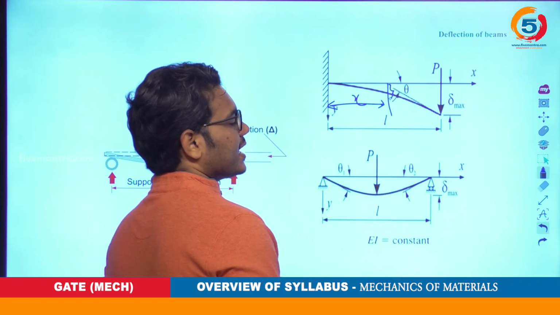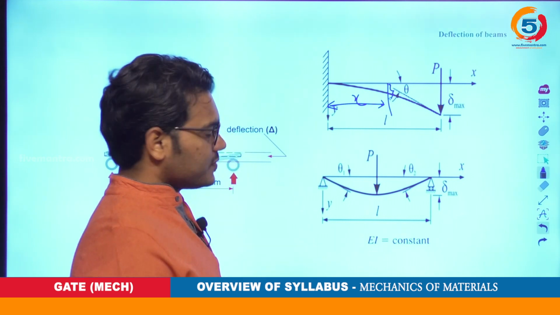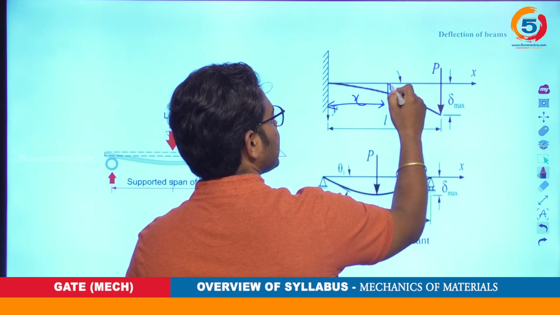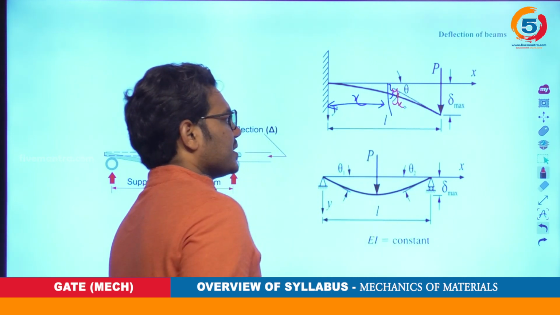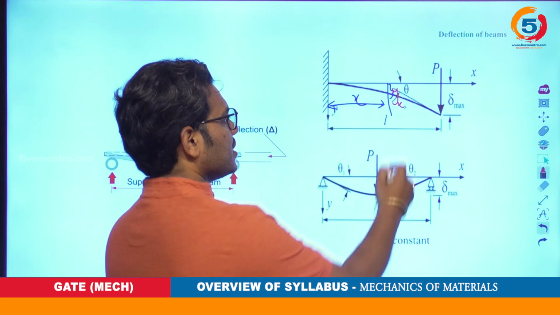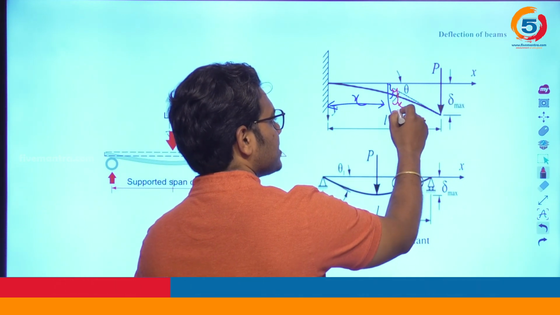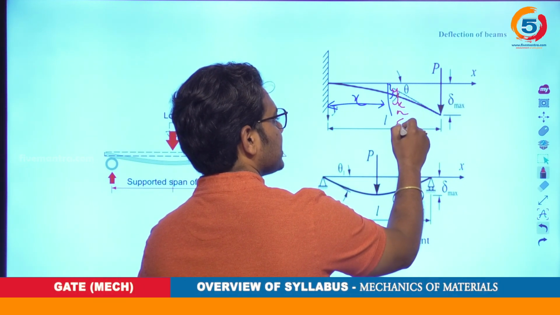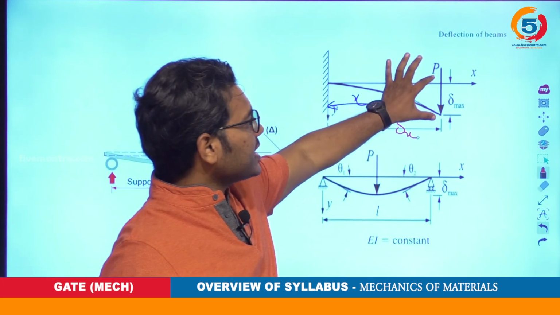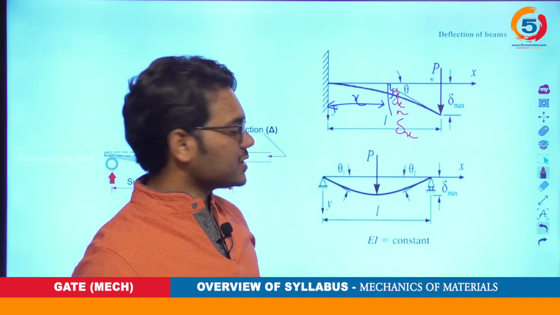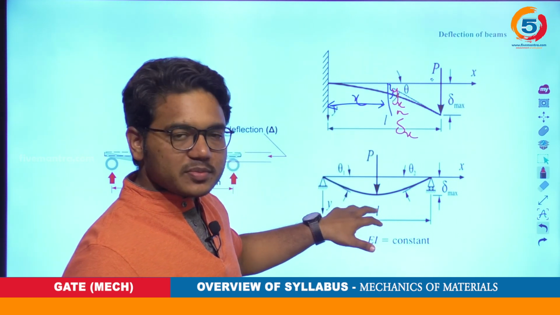We can calculate it using various methods. Suppose this indicates at x what the deflection y is, or as indicated here, delta max. So we can indicate deflection as delta x. This could be the maximum deflection, as is obvious from this picture, of a cantilever beam and a simply supported beam.